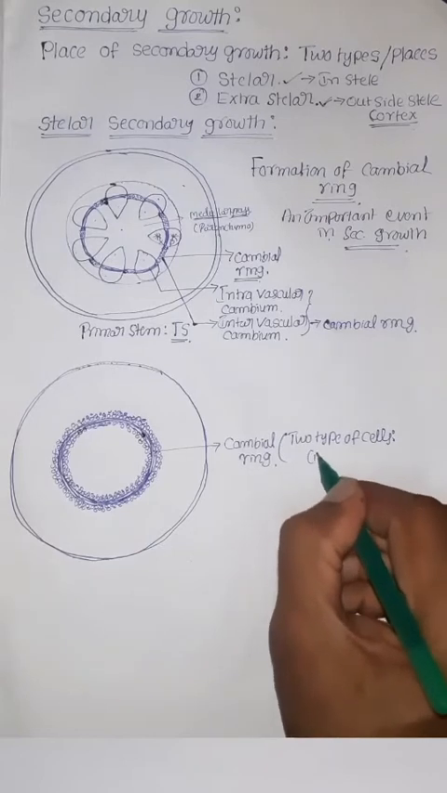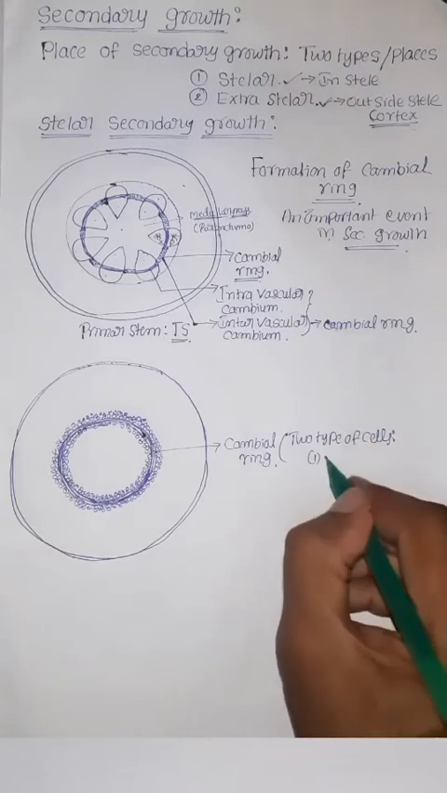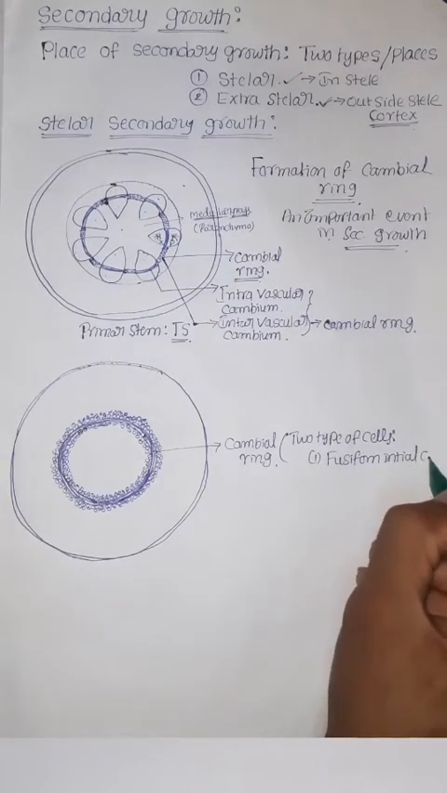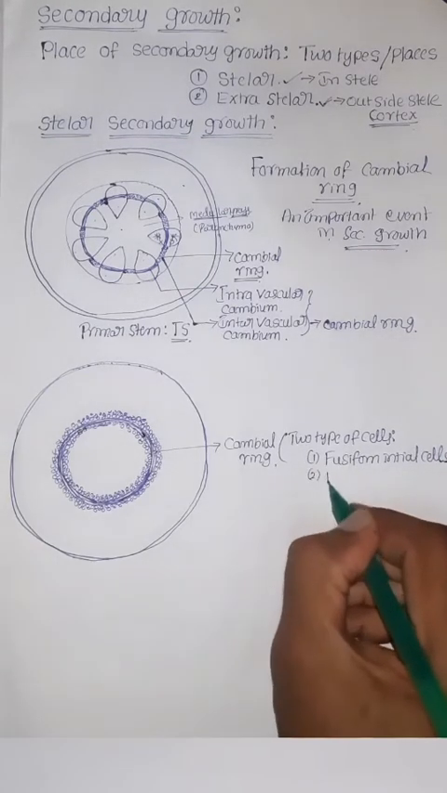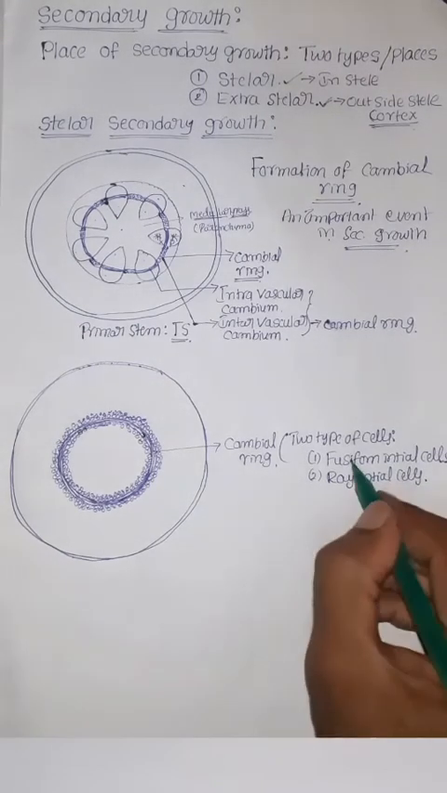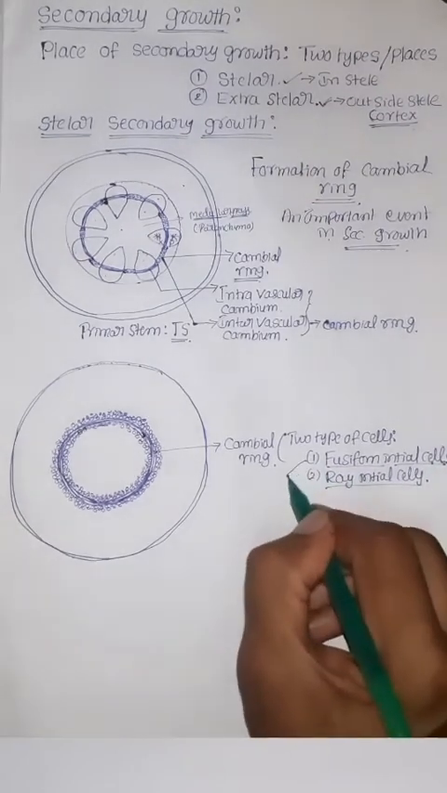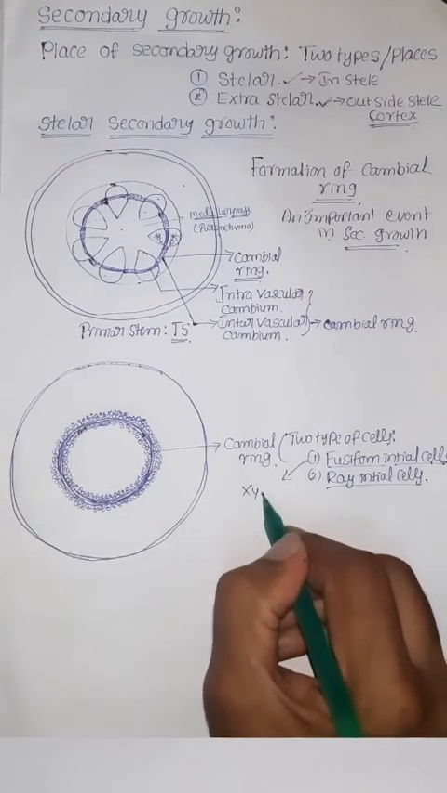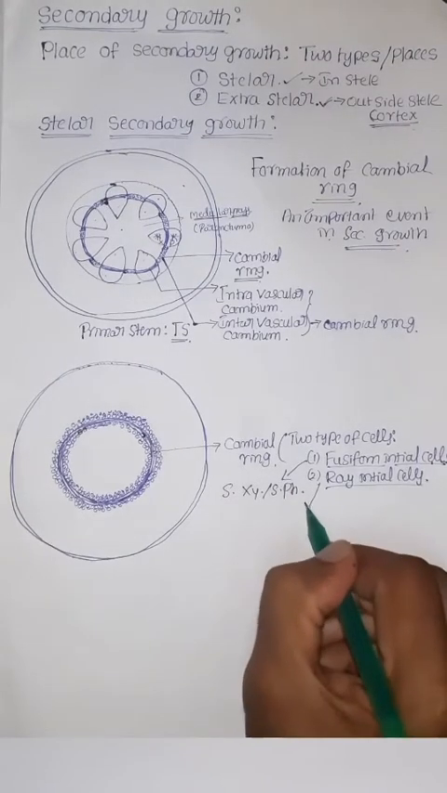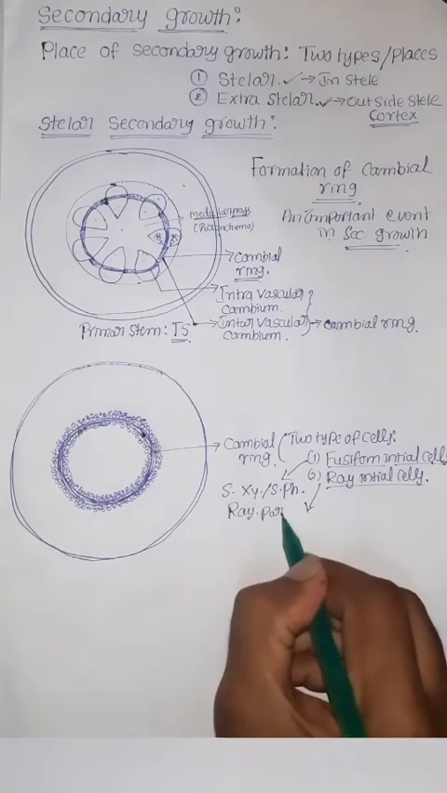First type is fusiform initial cells. Second type is ray initial cells. Fusiform initial cells give rise to secondary xylem and secondary phloem. Ray initial cells give rise to ray parenchyma.